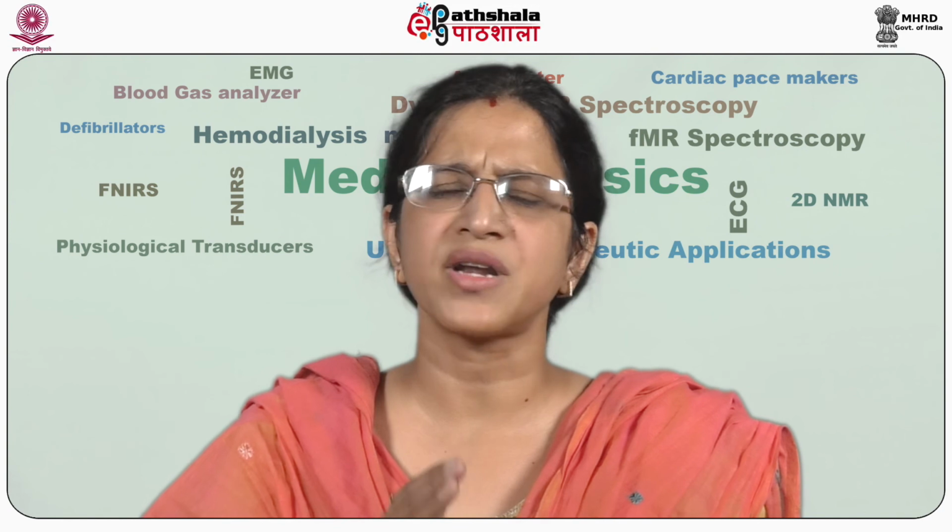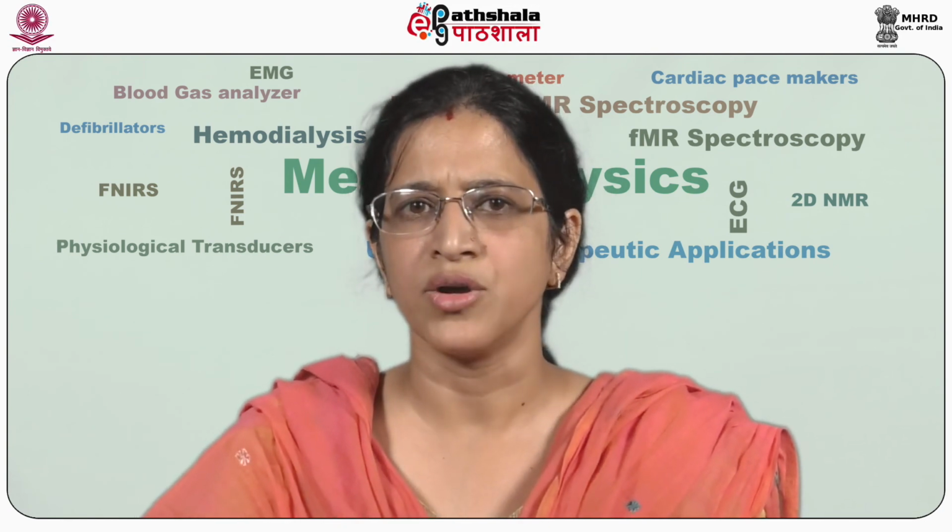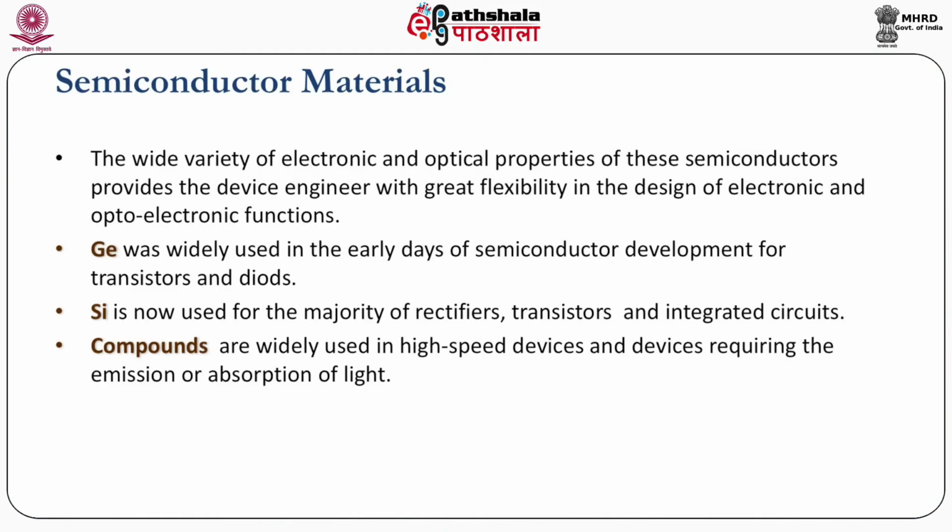So if you try to understand what is a semiconductor, there are some important things which we discussed now. There is a wide variety of electronic and optical properties of these semiconductors. Depending upon which particular application we are looking for, we need to go for that specific semiconductor. As we have already discussed, silicon and germanium are widely used for the development of transistors, diodes, rectifiers, and integrated circuits. And what are those things? In the next module, we are going to discuss the PN junction diode, which is actually the backbone of